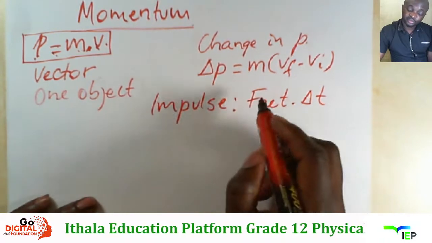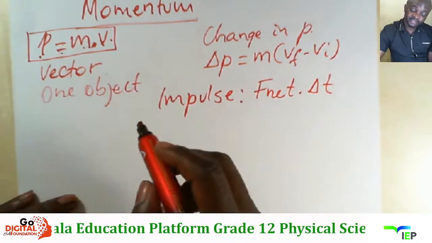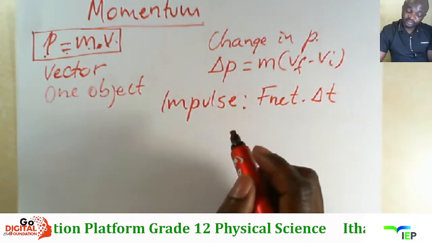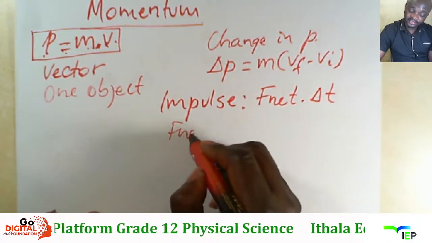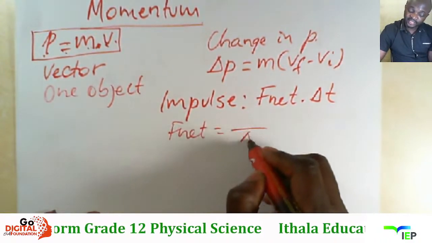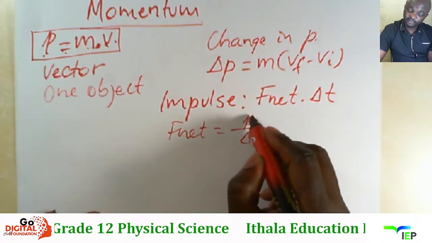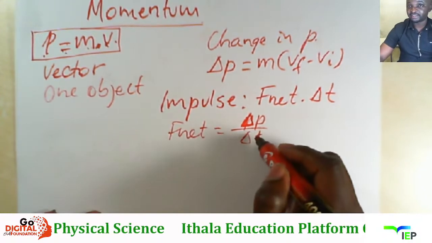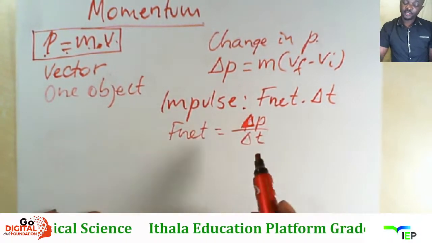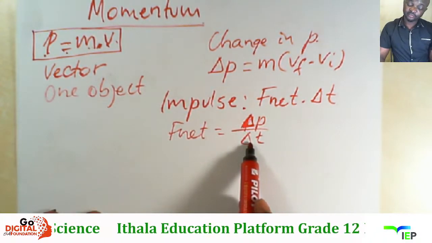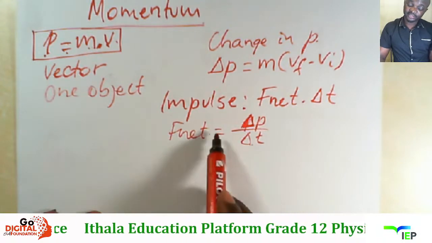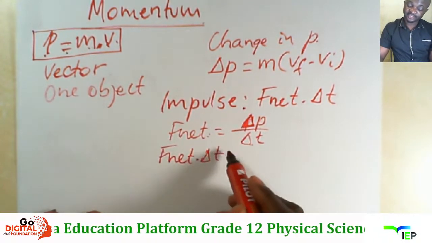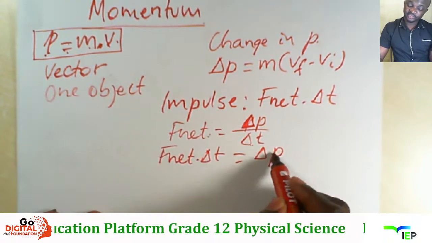Then sobona ukuthi khona masi sebenzisa Newton's second law in terms of momentum. The net force is equal to the rate of change of momentum, right? Rate of change. Ungakhohlwa ukuthi rate of change of momentum. So ngibona ukuthi mangi manipulate le formula lo delta T uzozangala, so uzongikhiphela F net times delta T is equal to change in momentum.